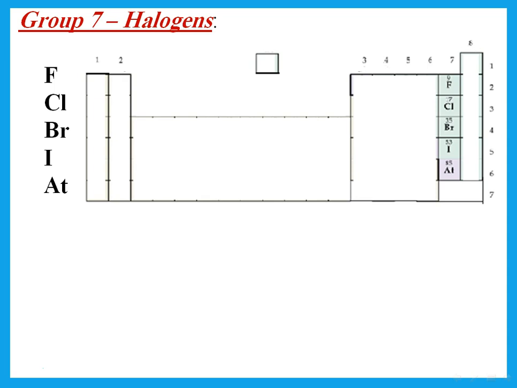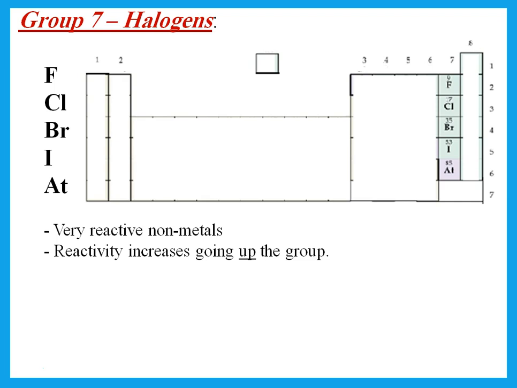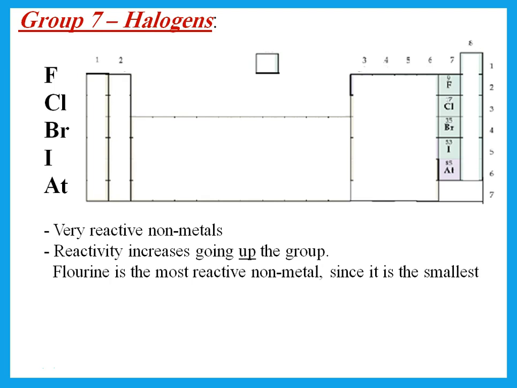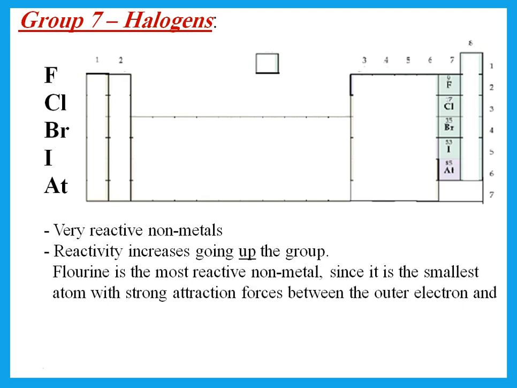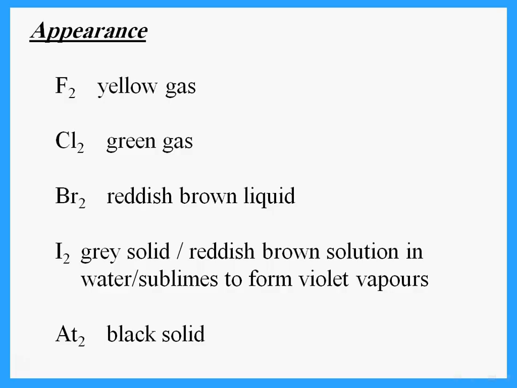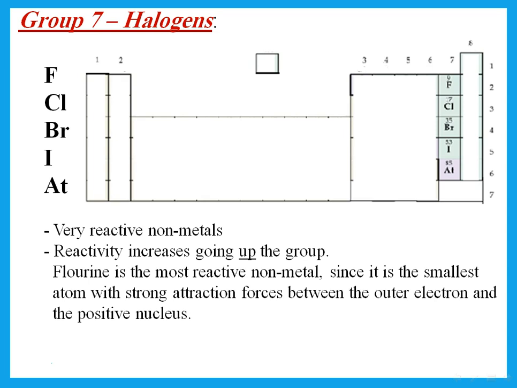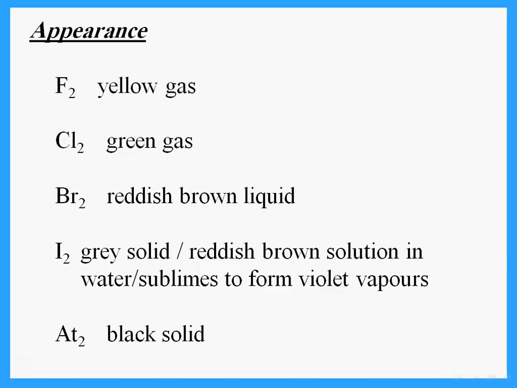Group 7. Group 7 are called halogens. They are very reactive non-metals. The reactivity increases going up the group. So fluorine is the most reactive non-metal. Now, why is it the most reactive non-metal? It is the smallest atom. So it has very strong attraction forces between the outer electron and the positive nucleus. So it can attract the electron to it easier. Remember that a non-metal is more reactive if it can gain electrons more easily.